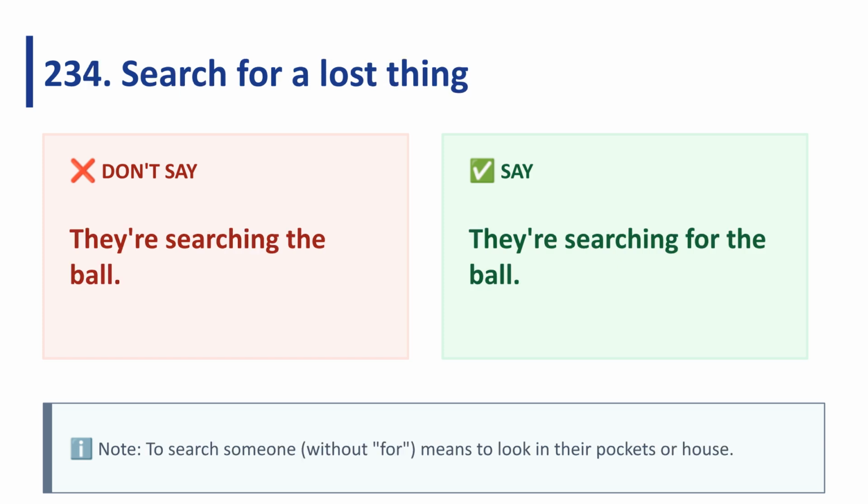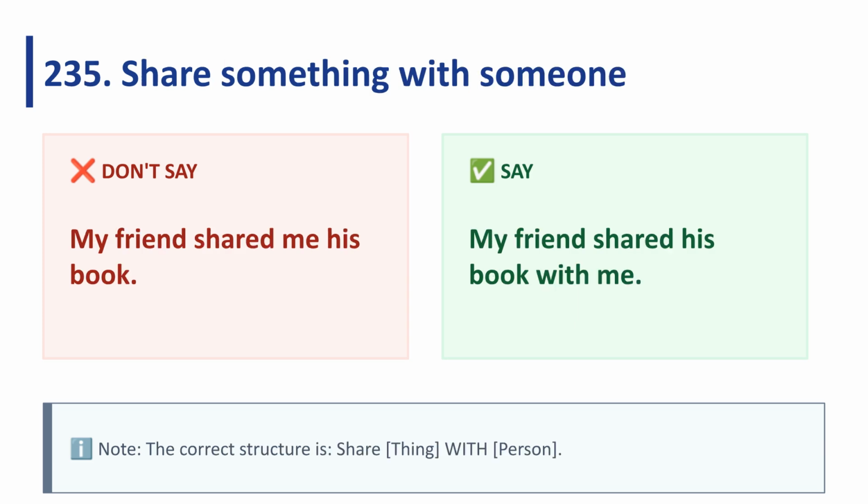When looking for a lost item, use the preposition for after the verb search. For example, they're searching for the ball. The correct structure for sharing is share something with someone. Say, my friend shared his book with me, not my friend shared me his book.